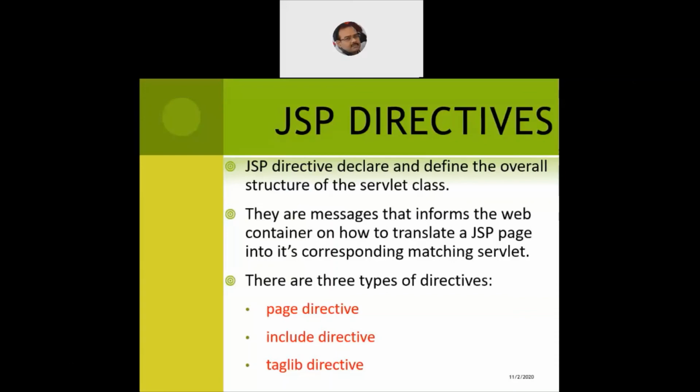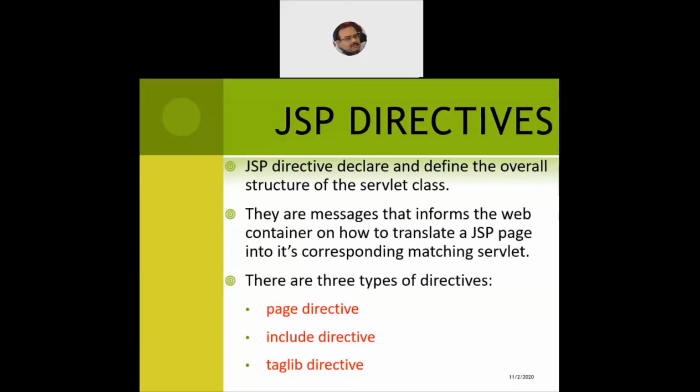So till now, what all we have discussed in JSP: we have discussed the JSP declaration, and its notation, less than symbol, percentage, and the exclamation. That becomes a JSP declaration. When we go for a JSP expression, it is less than symbol, percentage, and the equal to assignment sign, followed by percentage and greater than. If you want JSP scriptlets, I do not use the exclamation, I do not use the assignment operator.